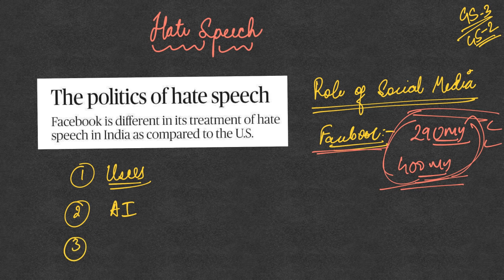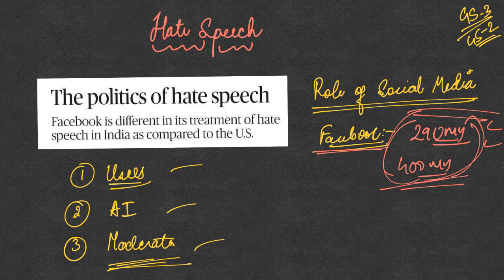Apart from this, third, Facebook also has what are called content moderators. It is the job of these moderators to monitor hate speech that can be seen on the social media platform and be able to regulate it. So these are the three ways which Facebook is using to regulate the hate speech content over its platform.